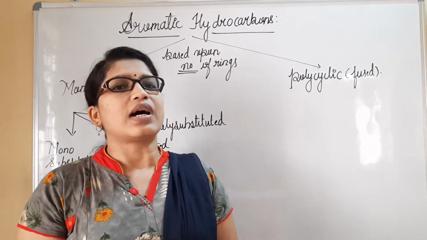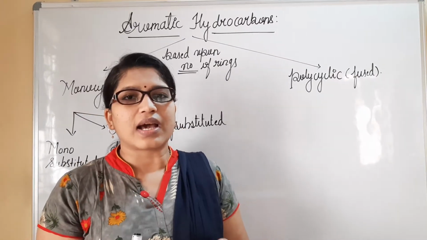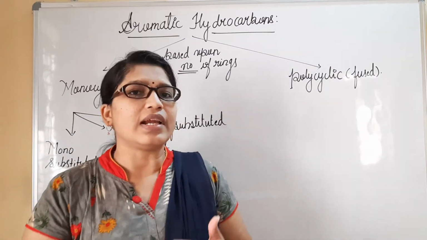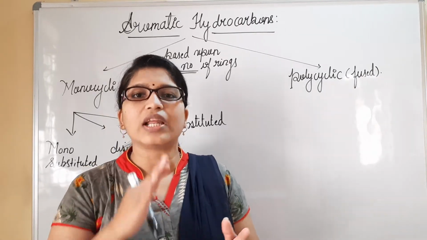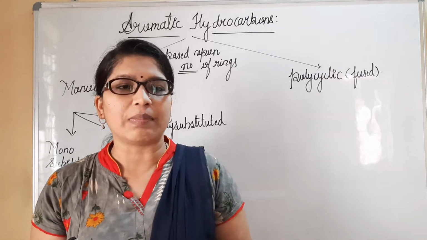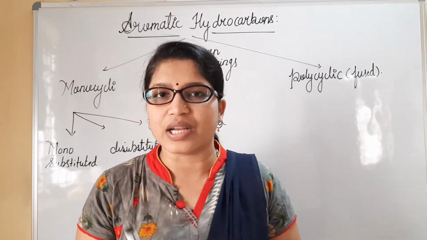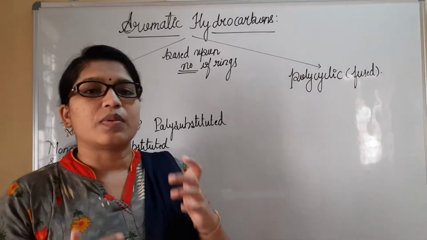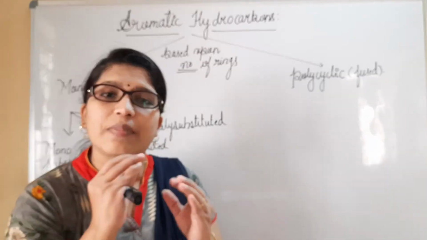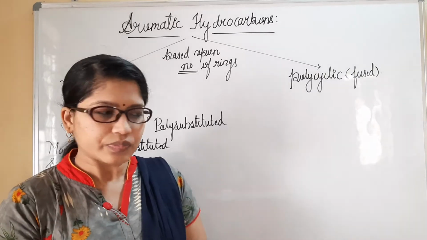Aromatic hydrocarbons are generally considered as compounds that on heating form a sooty flame, if you perform the practical. Aromatic hydrocarbons generally possess a parent molecule, benzene.